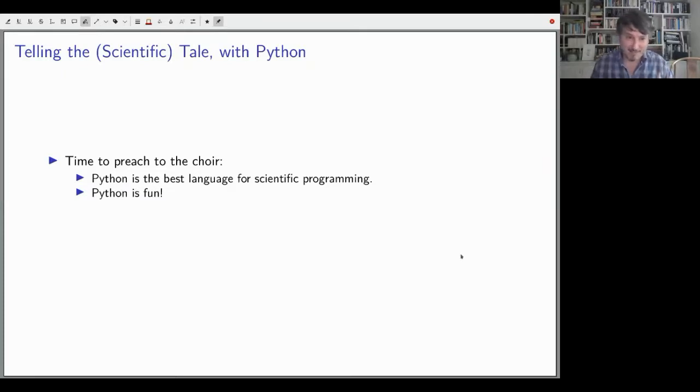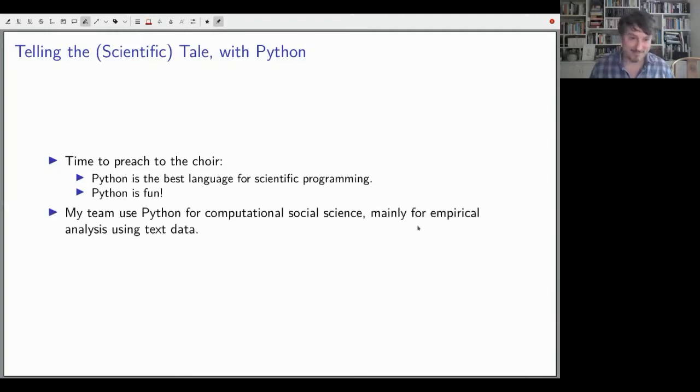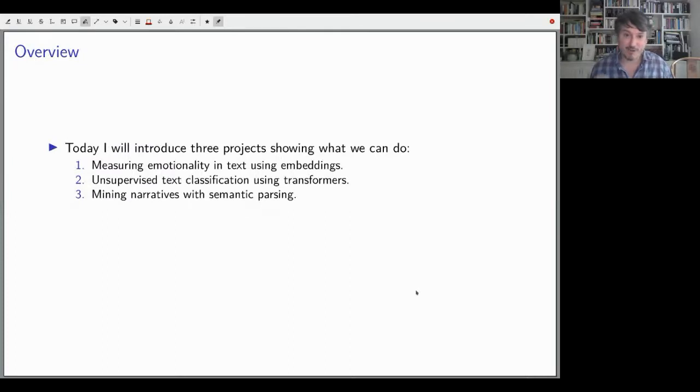I'm happy to be around a lot of friends where I can preach to the choir that Python is the best language for scientific programming, and Python is fun. My team used Python for computational social science, mainly for empirical analysis using text data. And today I'm going to show 3 examples of that.